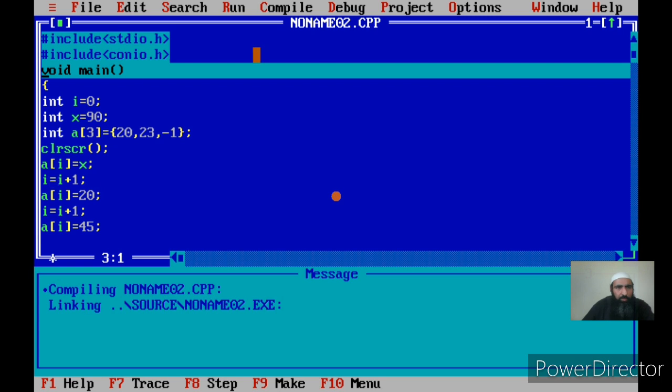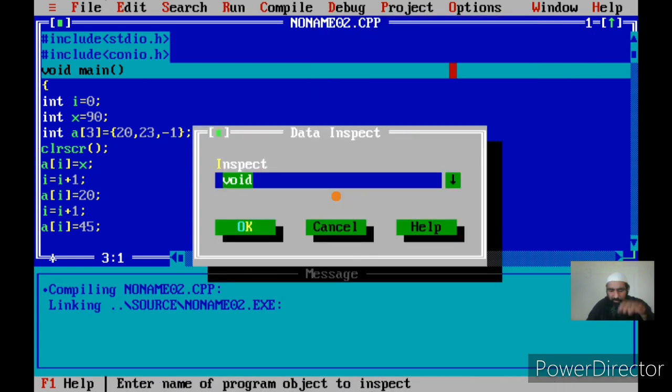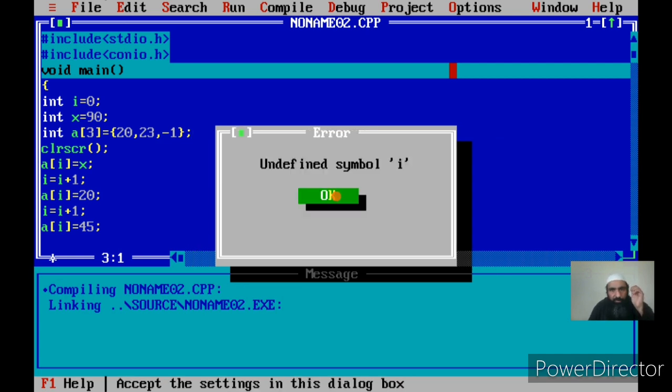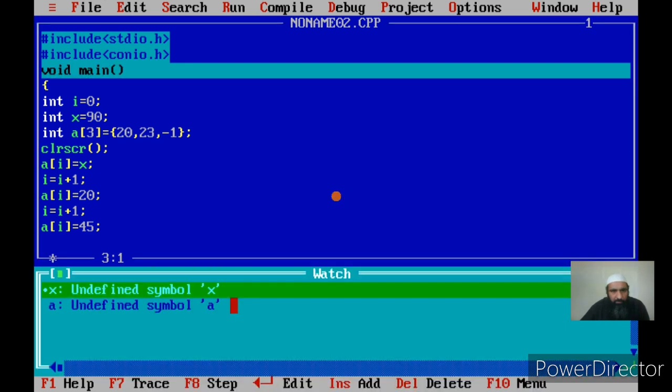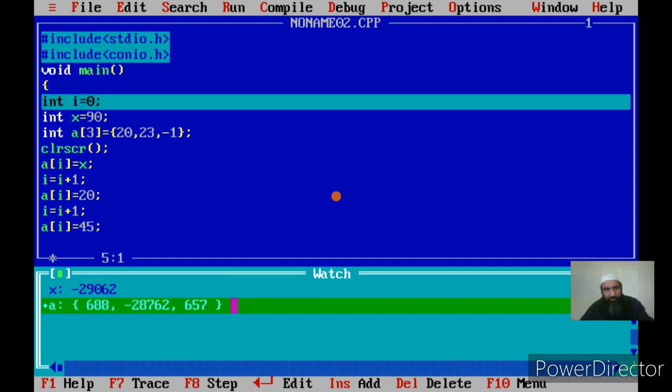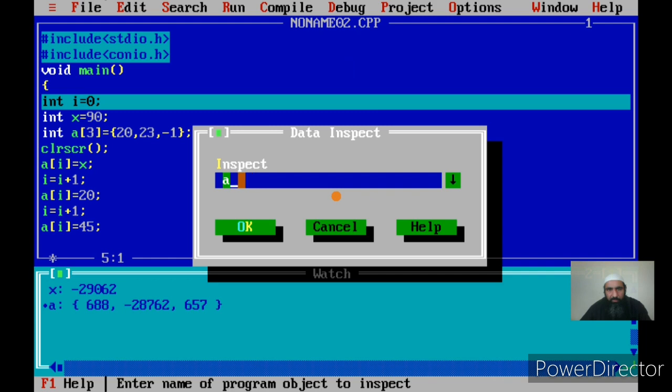I am in execution mode. Now I debug. I have to inspect one more thing, that is the value of I. Okay, undefined symbol. I go F7. I say now debug, inspect.